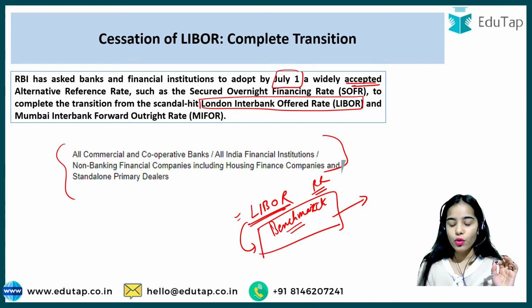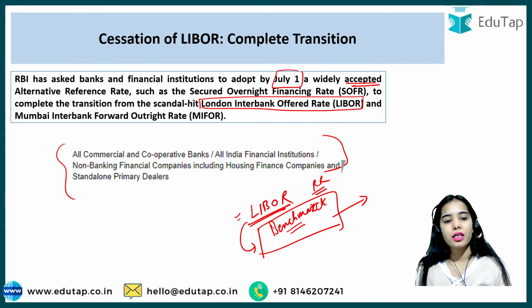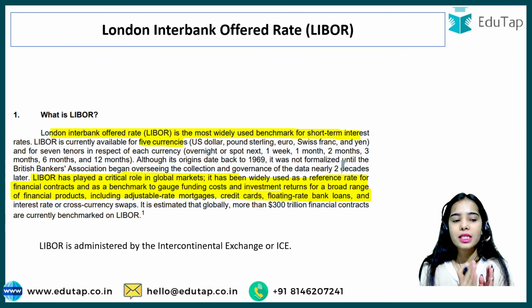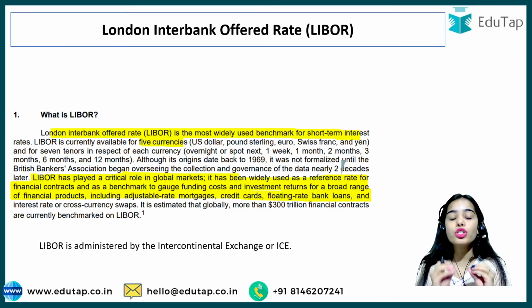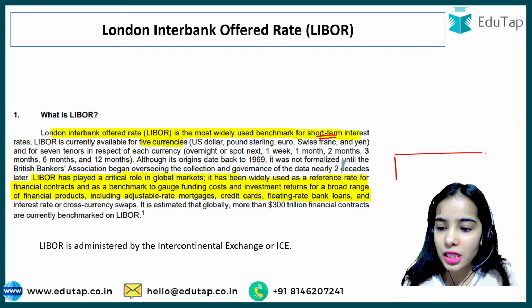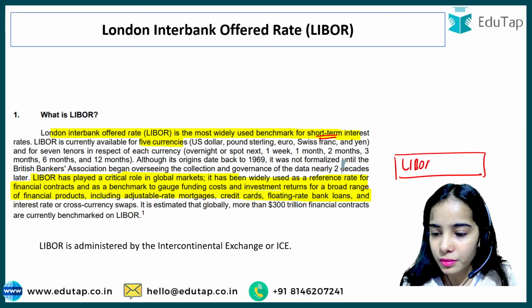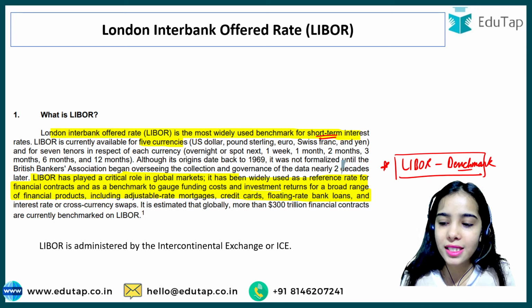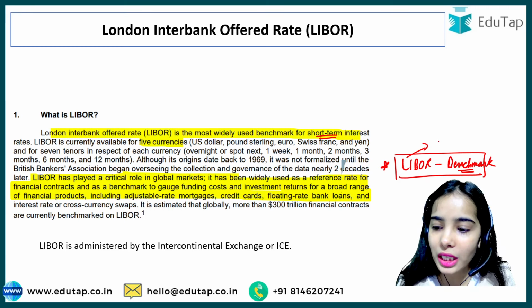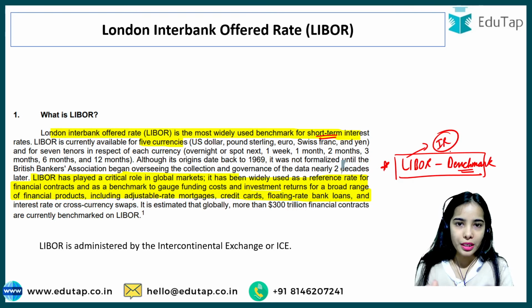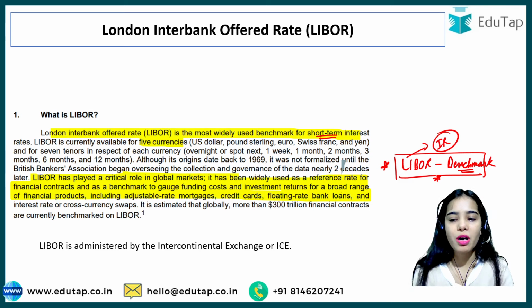Okay, so starting with Libor, let's understand Libor, and then we will have some clarity about what we are going to talk about in the coming slides. Libor is the London Interbank Offered Rate, which is the most widely used benchmark for the short term interest rate. Banks and financial institutions around the globe were using Libor as the benchmark, as the reference rate on which interest rates were dependent. Interest rates were calculated, or determined, on the basis of that benchmark, Libor.